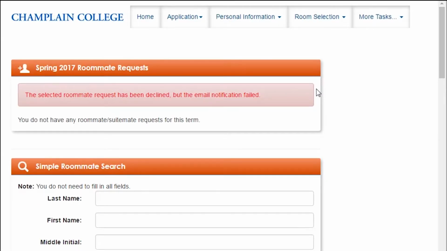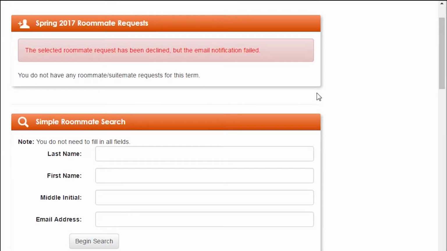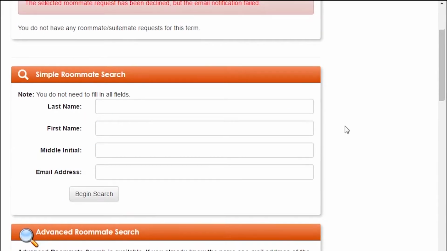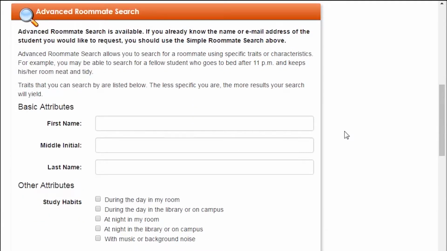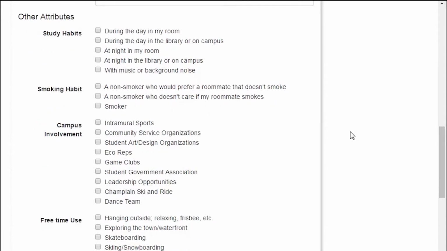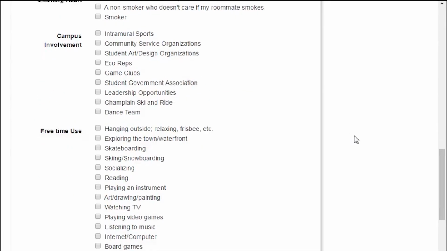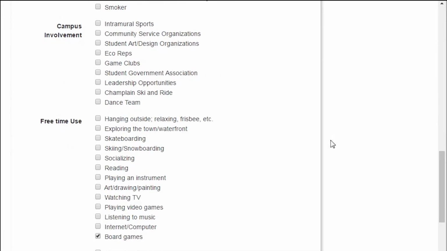When requesting a roommate, the simple roommate search will automatically send a request to someone whose last name or first name you know, and you can just type it in and send it. If you don't know specifically who you want to live with, you can use the advanced roommate search. Here you can search by first name, last name, or any of the other attributes you filled out in the application. I only care about a roommate who's good at board games, so that's all I'm going to select.